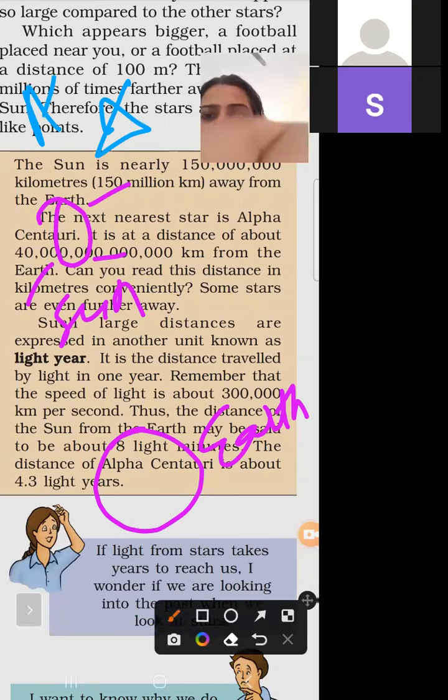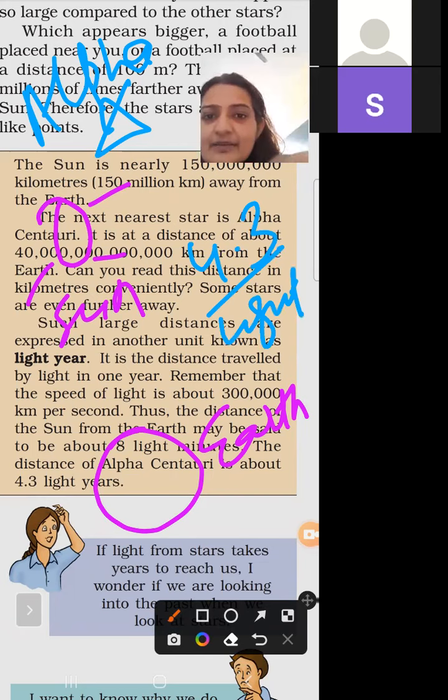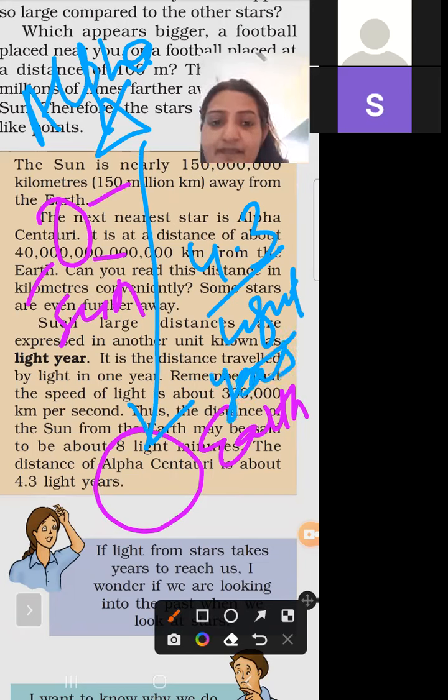How much time does it take? 4.3 light years. It means after 4 years the light of the star will come.